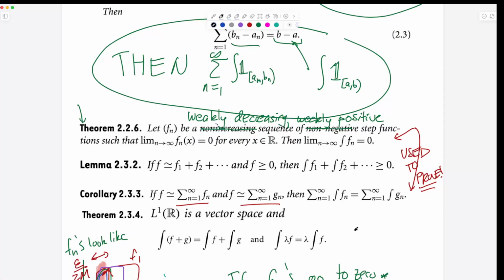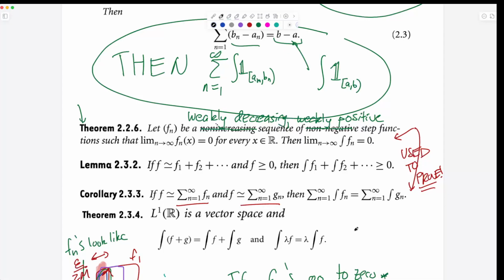Lemma 2.3.2 is greater than or equal to 0. It's essentially what we just did. And then once you have that one, you get this corollary. I think my plan is, here's what we're going to do. The Thursday to Tuesday video, because it's the break, there won't be a quiz or anything like that. On Tuesday, we'll have a regular lecture. So no problems on Tuesday after the break, so you guys can have a nice break and not have to study or anything. I'll put the proofs of these things in a video, but it'll be like an optional video.